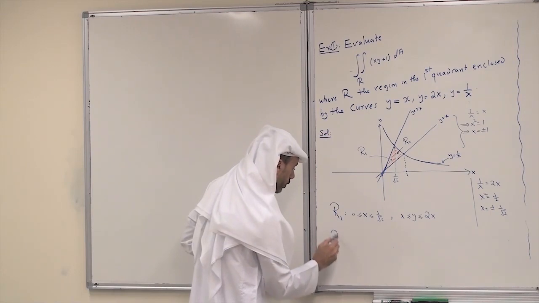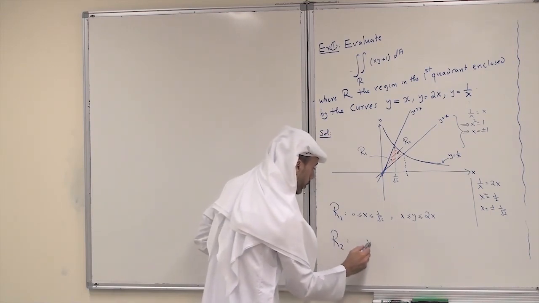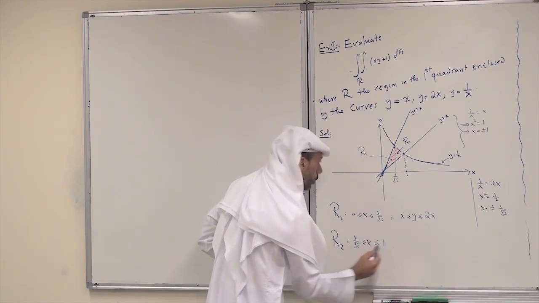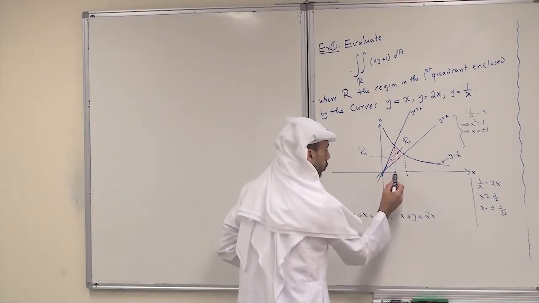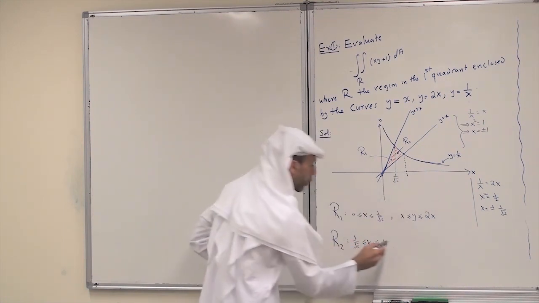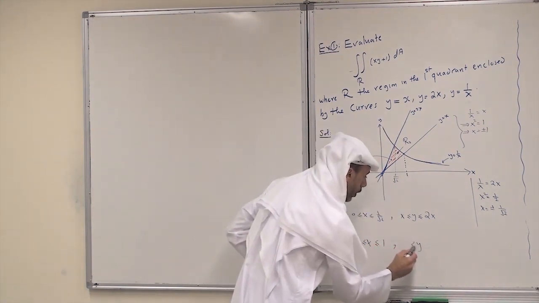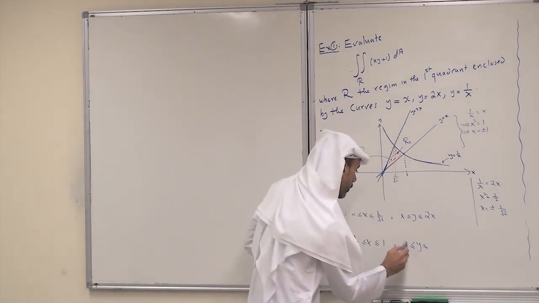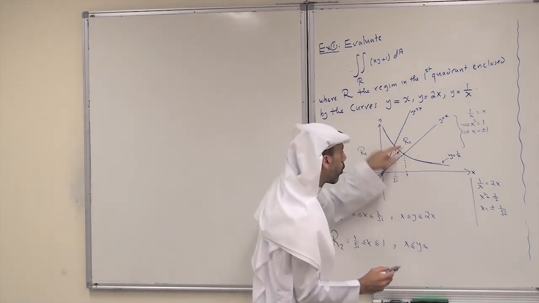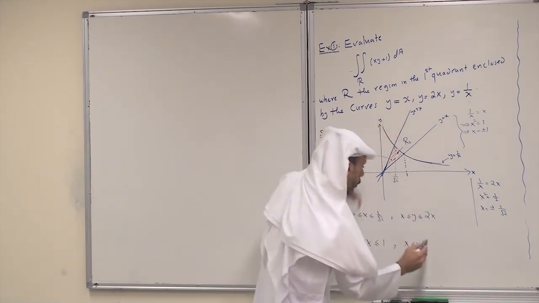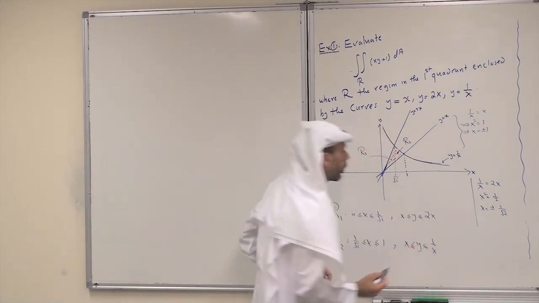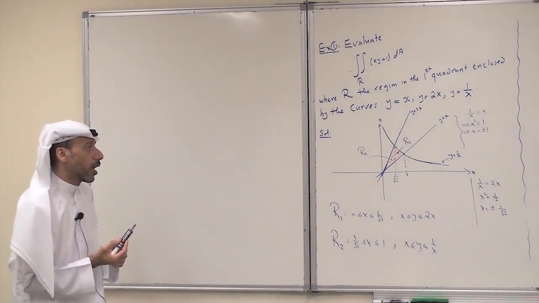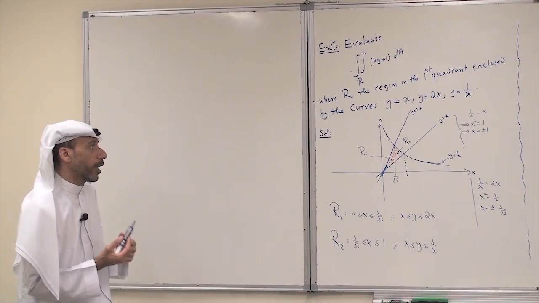For R2, x is between 1 over root 2 and 1, and y: the lower curve is again y equals x, and the upper curve is 1 over x. So this is the description of the regions R1 and R2.